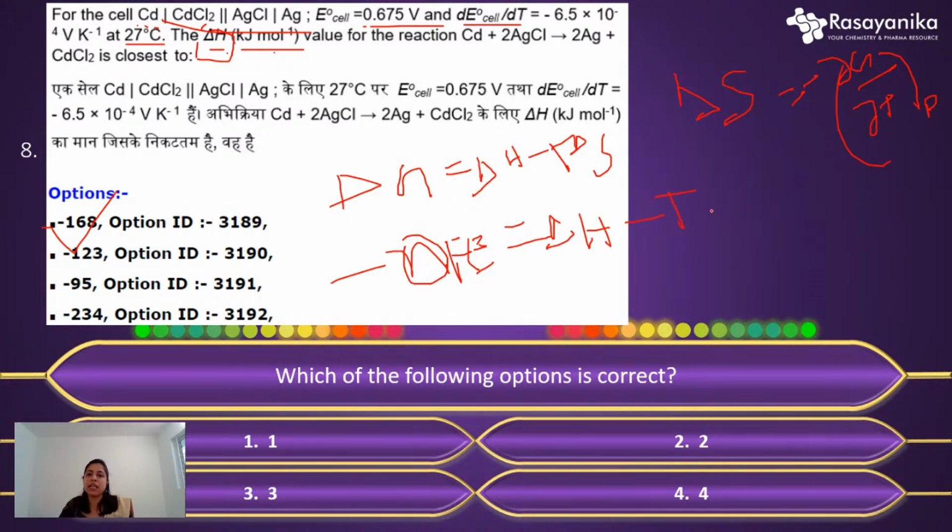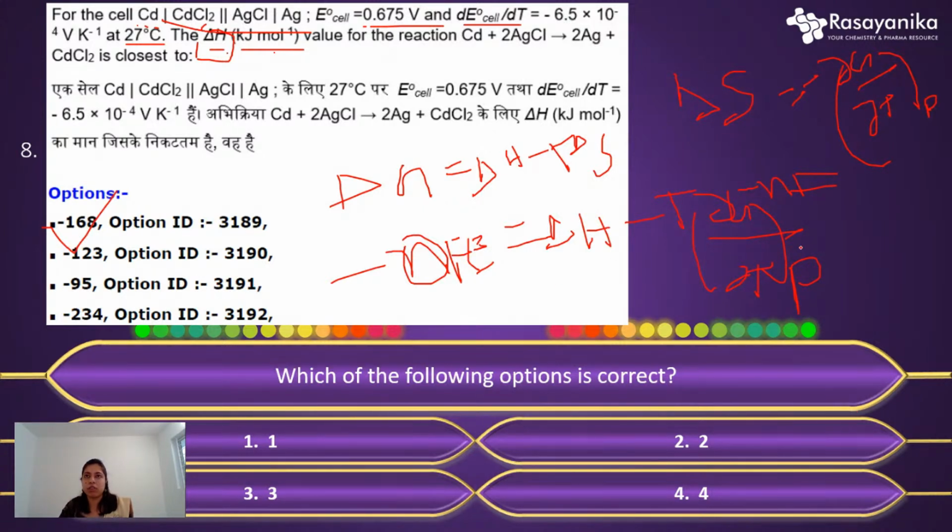So we can easily put the value here, like minus del G by del T at constant P. And now you have to put the value of G here, that is minus NFE. And again differentiate it, you will get a particular value.